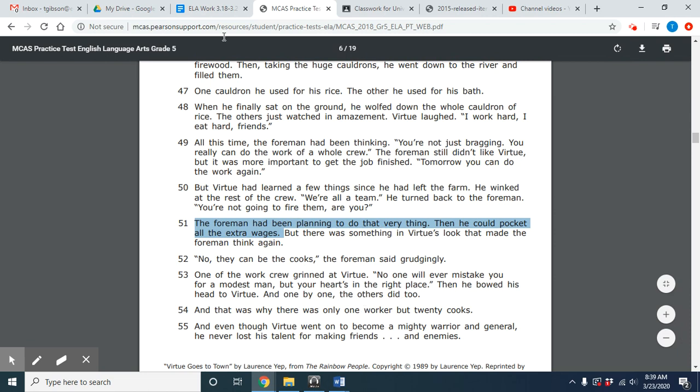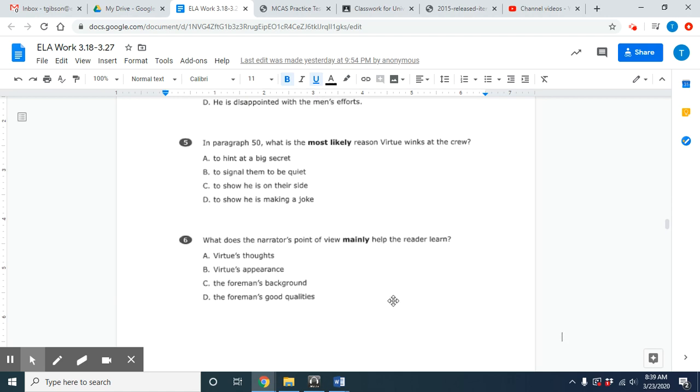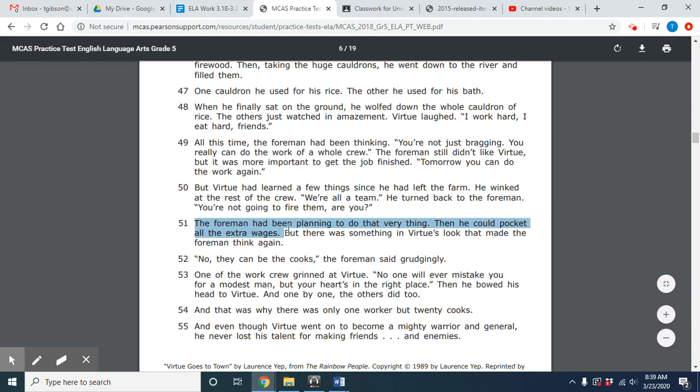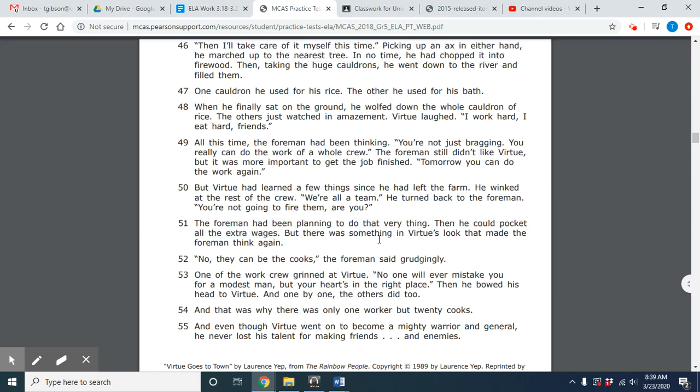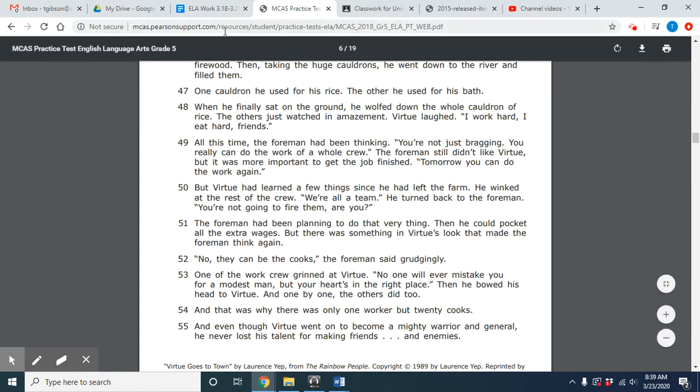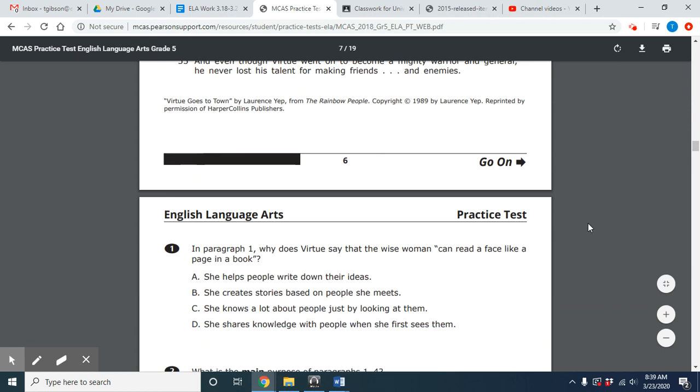All right. And then lastly, the virtue's thoughts. We know his thoughts because he is expressing himself all throughout this story. So realize he is constantly sharing his thoughts, asking questions, saying what he can do and how he can do these specific tasks. So we are constantly getting virtue's thoughts throughout the story. All right. Now let's go on.